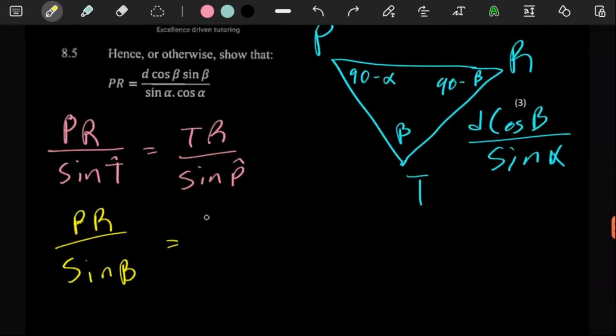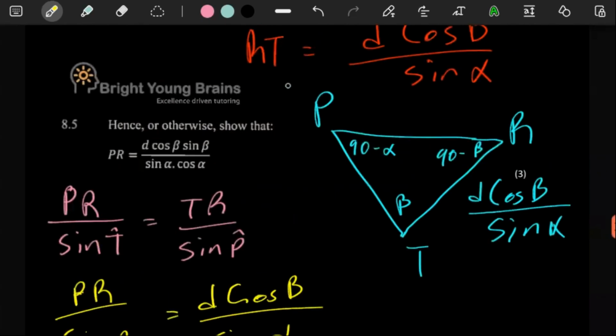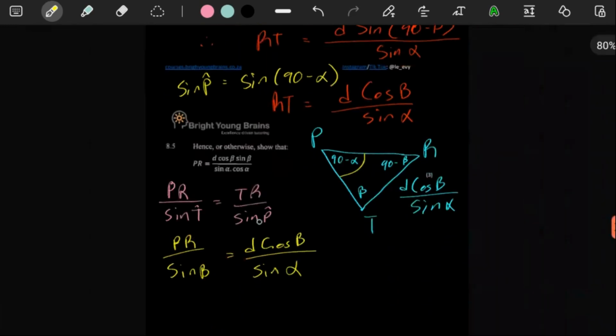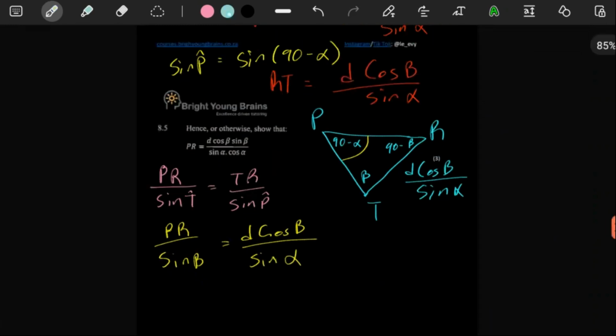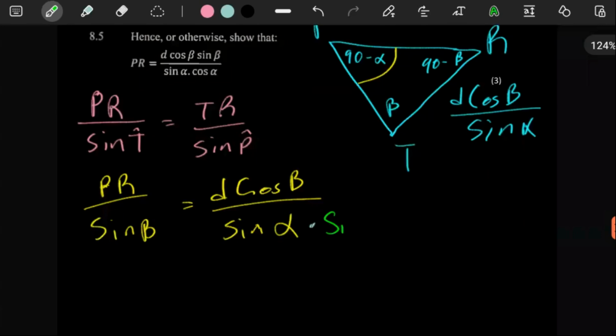We have TR, which is D cos beta over sine alpha, and this fraction is being divided by sine P. Remember, sine P is equal to sine 90 minus alpha. So since this whole thing is divided by sine P, as long as you have a fraction divided by something, whatever you're dividing by, you just put it at the denominator of your fraction.